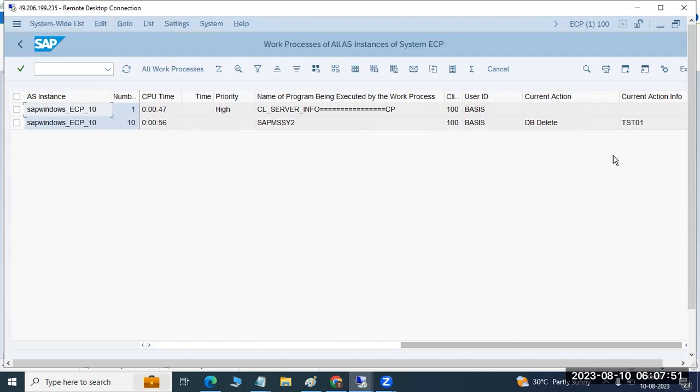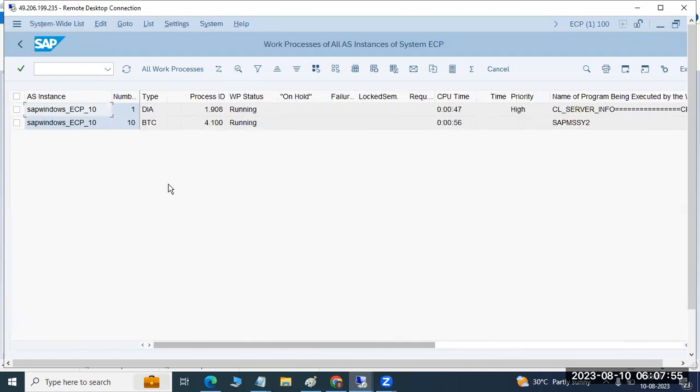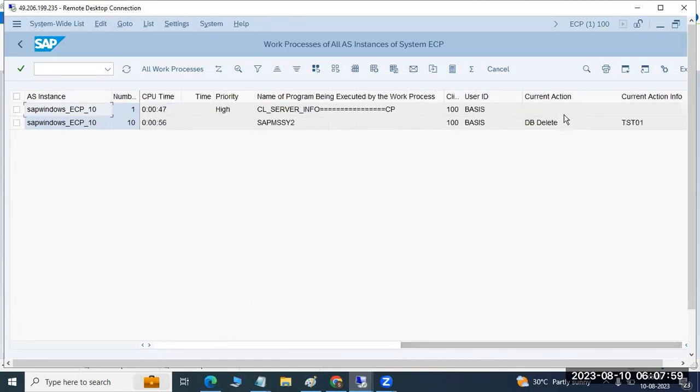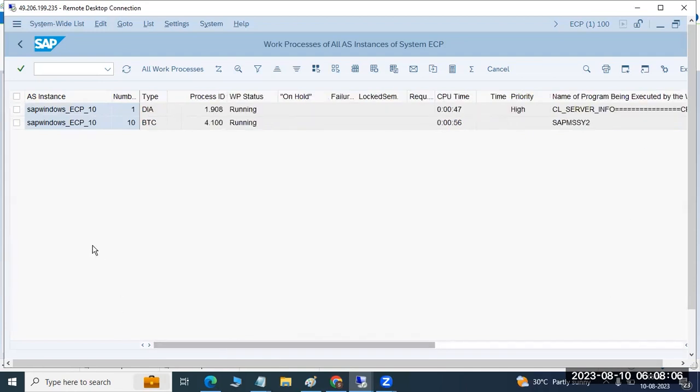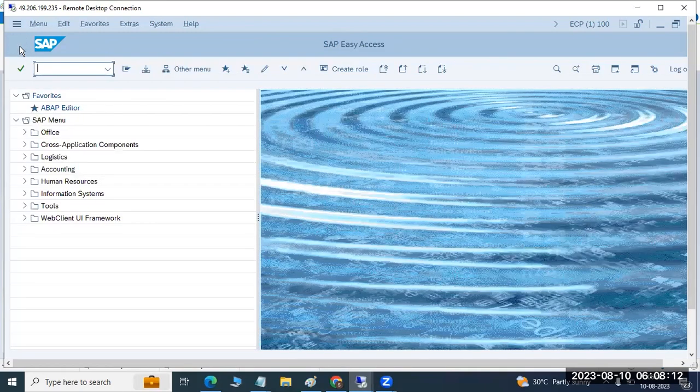Here I don't see any private mode, but some jobs are running. You can see one job is running, and one is the dialog work process which I logged in. One job is deleting something from the table in TST01, the spool tables. That is fine, and that job also completed. Here we can check the work process status.